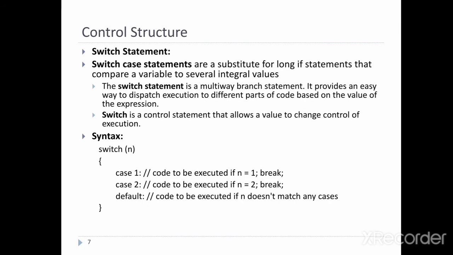The general form of the switch statement is shown on the screen. So this is the syntax: switch, then choice, case 1, case 2. We write it like this in a switch. The switch statement is a multi-way branch statement. It provides an easy way to dispatch execution to different parts of code based on the values of the expression, and switch is the control statement that allows the value to change the control of execution.